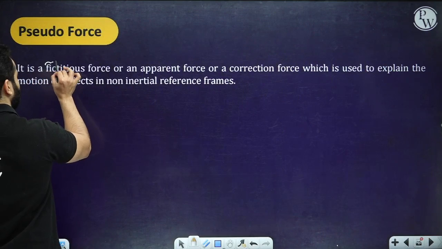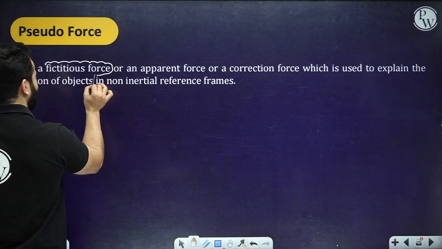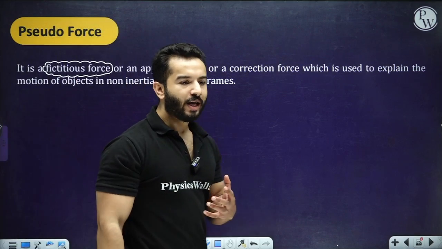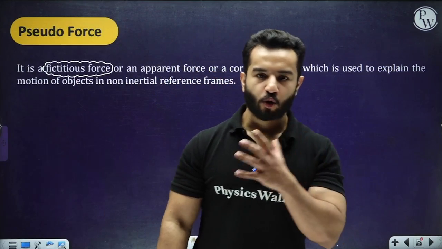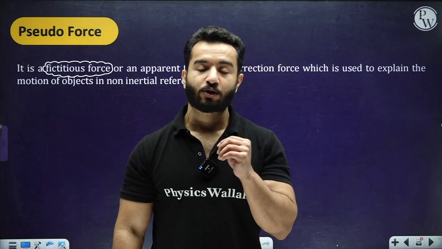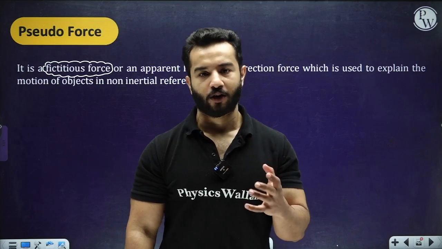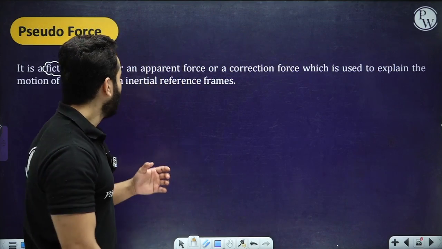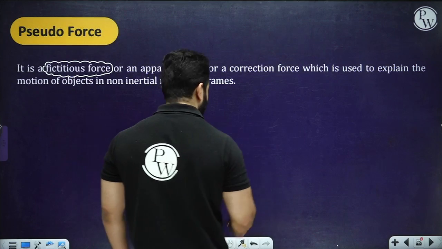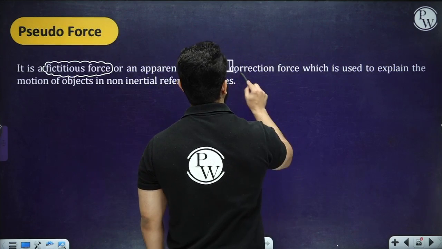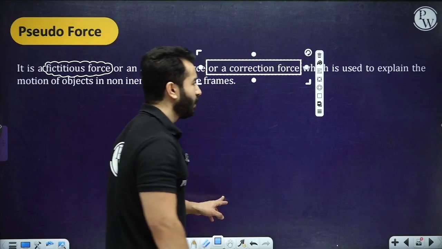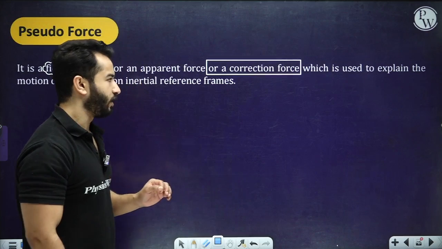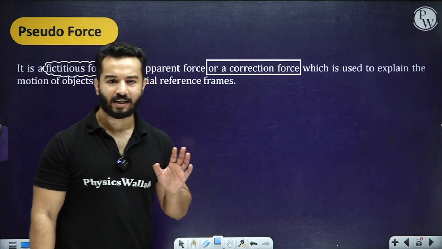See, first of all, it is a fictitious force that we use in those scenarios where we have to deal with non-inertial frame of references and we have to apply Newton's laws of motion, right? So sometimes it is correctly defined as a correction force which is used to explain the motion of objects in the non-inertial frame.